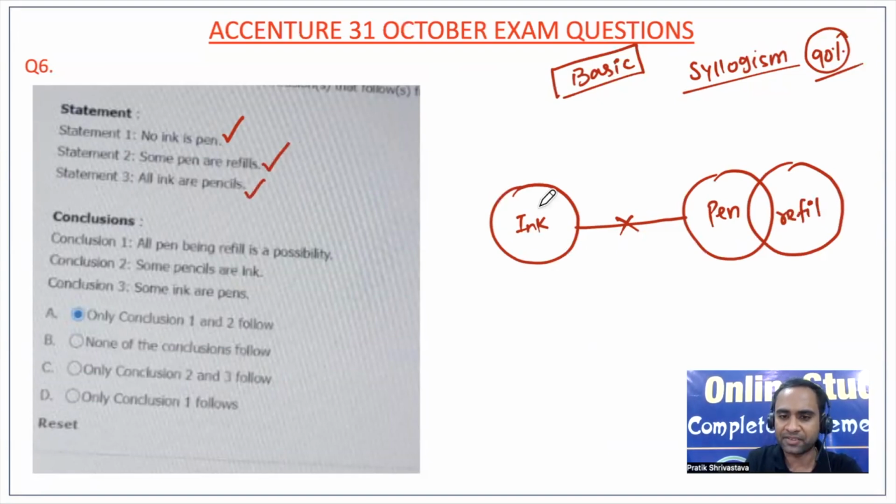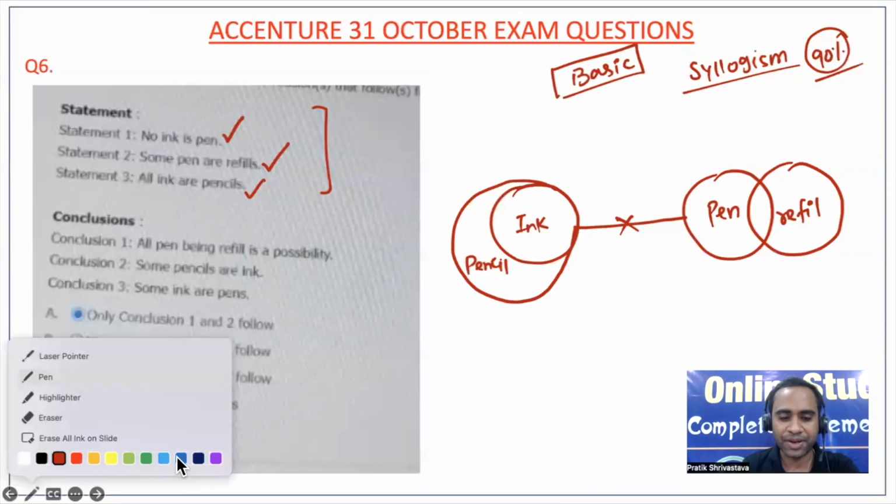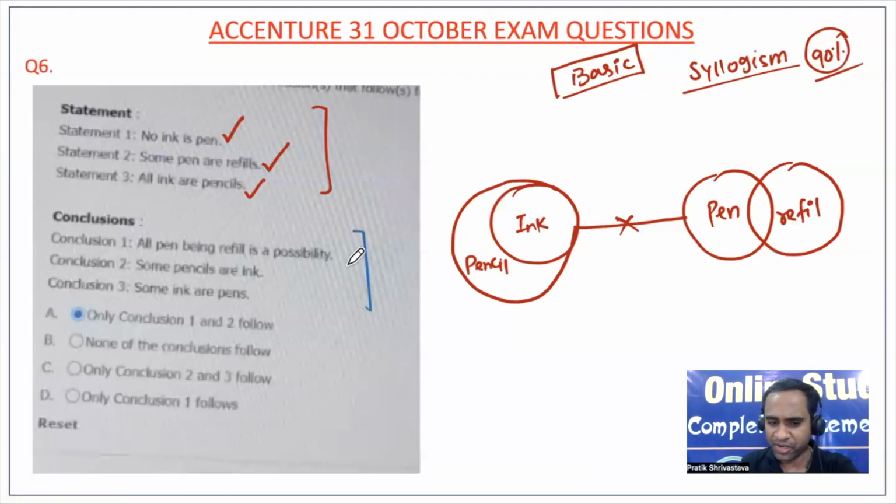All ink are pencil. So all the inks are inside the pencil. Clear? So my perfect diagram is made here. Now we have conclusions. Let us do one by one. The first one is a possibility. Wait, first we will check the second and third, and then we will come back to the first.